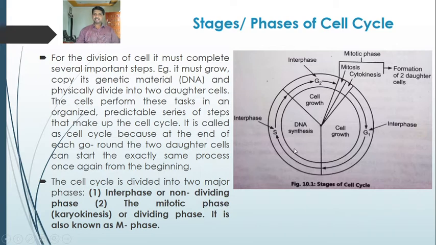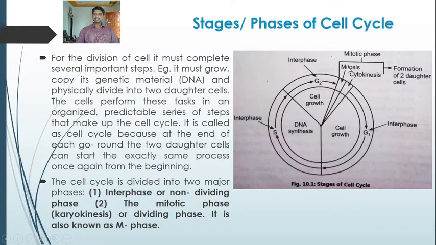While S phase is called the synthetic phase or synthesis phase, where the DNA synthesis occurs. The cell copies its DNA. The DNA content or the genetic material gets doubled in the S phase. So these are the phases of the interphase. After G2 phase, or at the end of interphase, the next phase occurs, the mitotic phase or M phase.